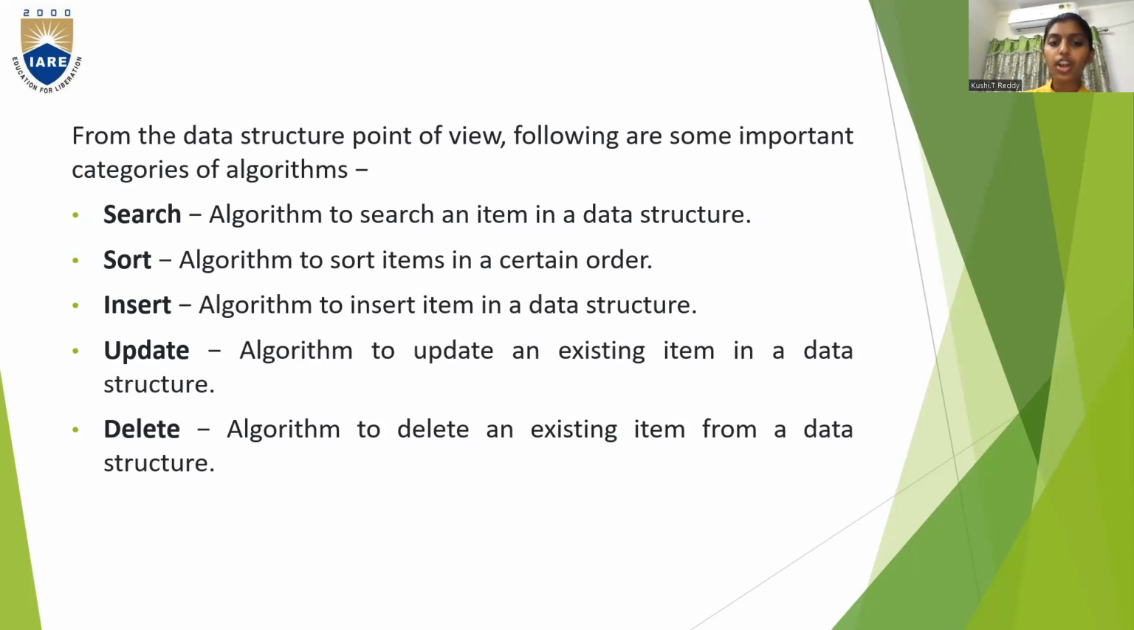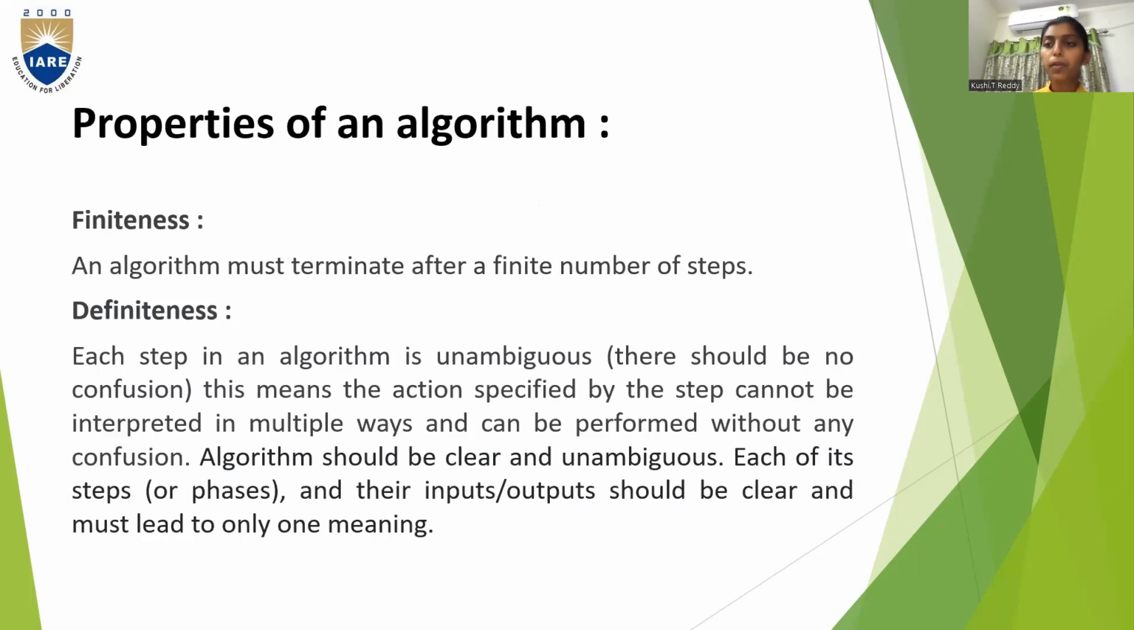Update, as you all know, is for updating an item in it. Delete is deleting an existing item from it. Inserting means you have to include something to it. So these are some of the categories of algorithm, that is search, sort, insert, update, and delete. So coming to properties of an algorithm. An algorithm has its own properties.